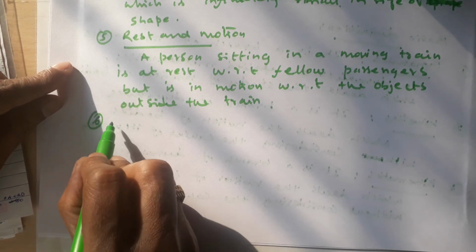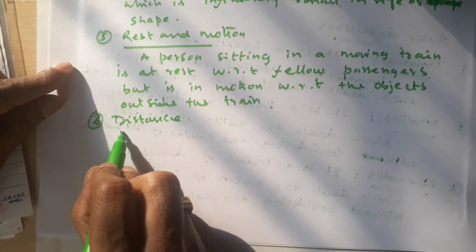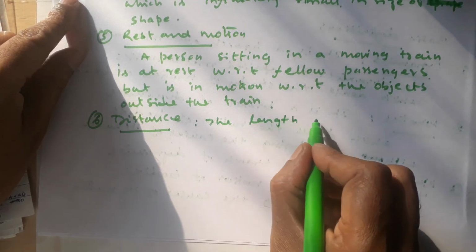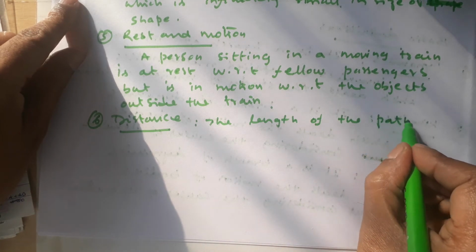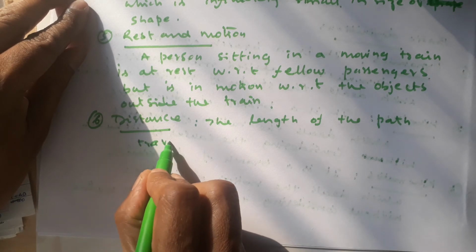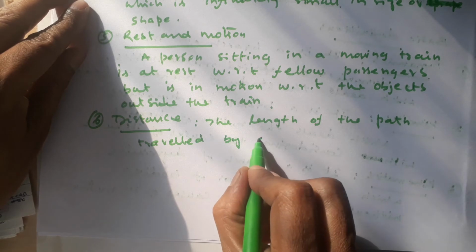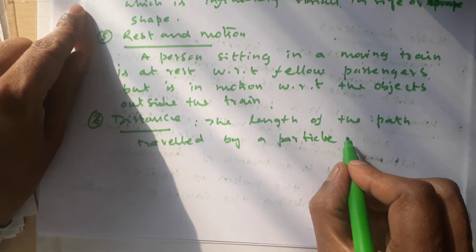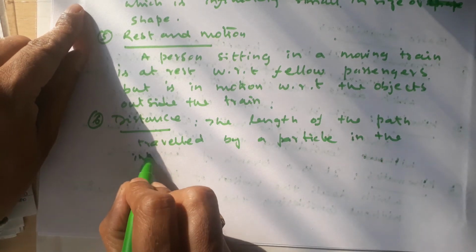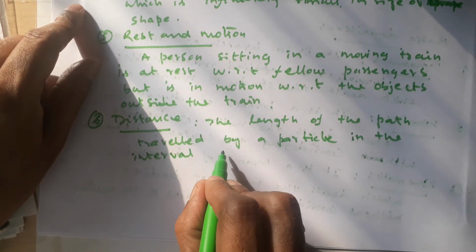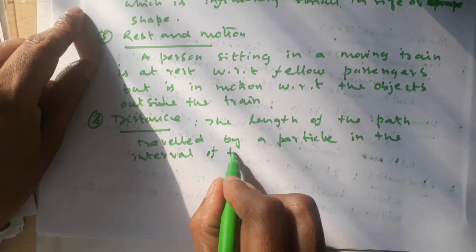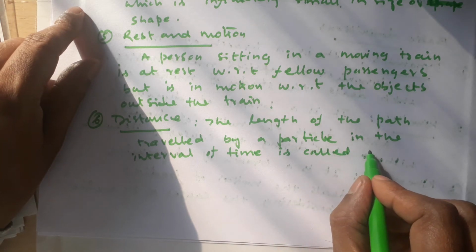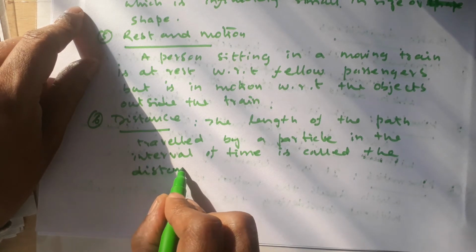Next, distance. The length of the path traveled by a particle in the interval of time is called the distance.